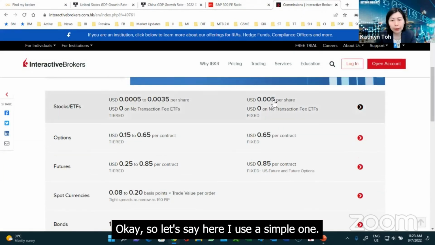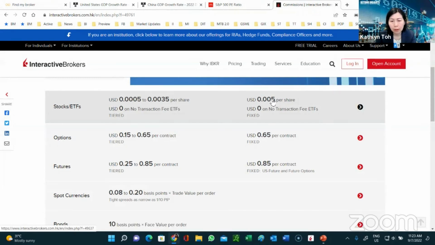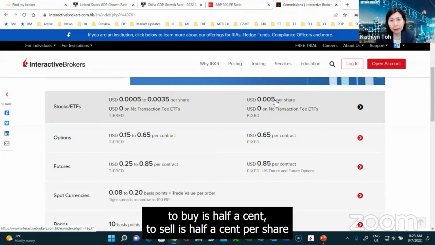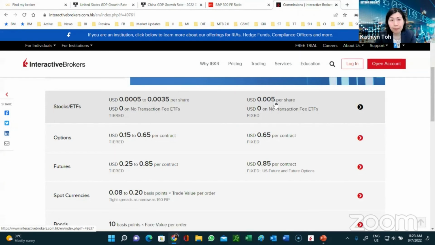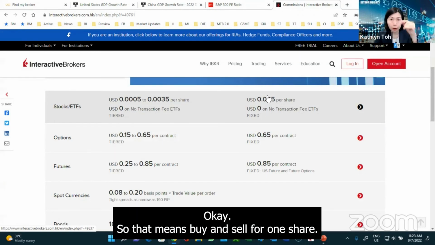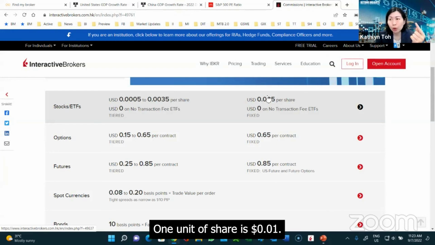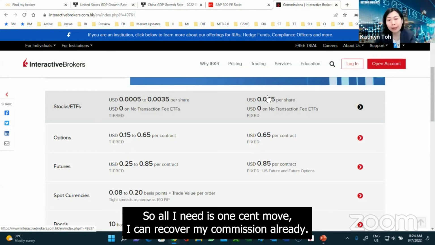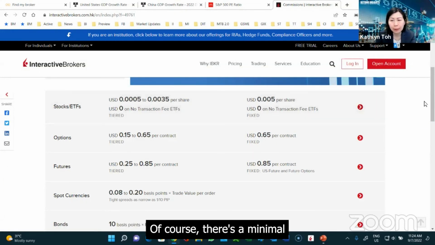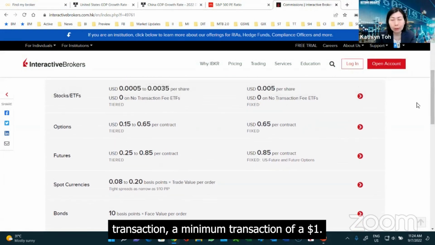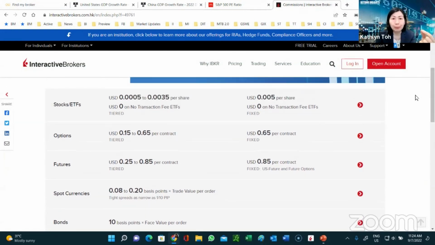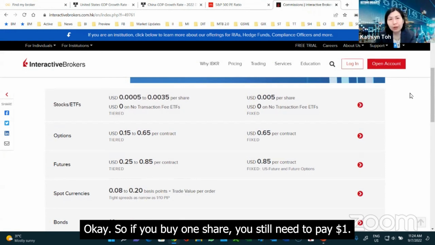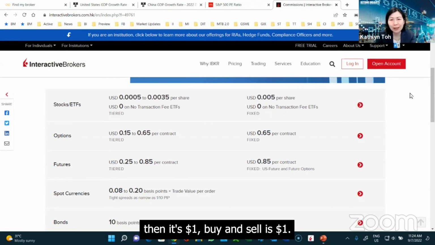Let's say here, I use the simple one. To buy is 0.5 cent, to sell is 0.5 cent per share. So that means buy and sell for 1 share, 1 unit of share, is 1 cent. So all I need is a 1 cent move and I can recover my commission already. Of course there's a minimum transaction of $1. So if you buy 1 share, you still need to pay $1. If you buy 100 shares, then it's still $1. Buy and sell is $1.